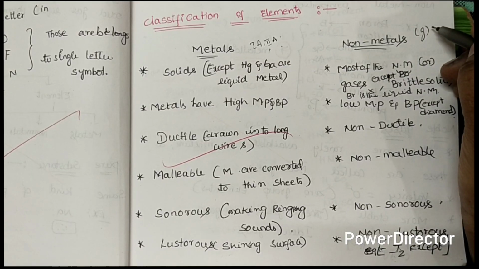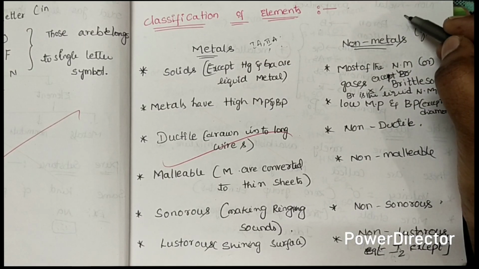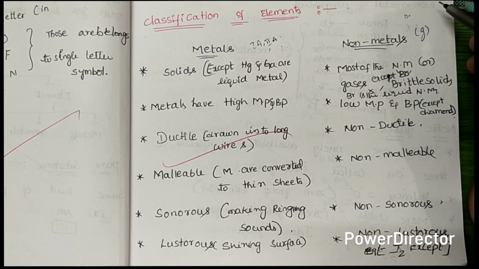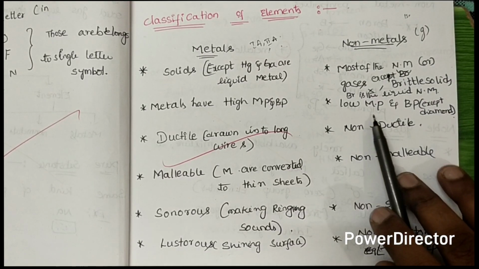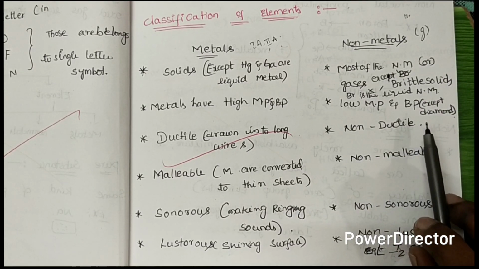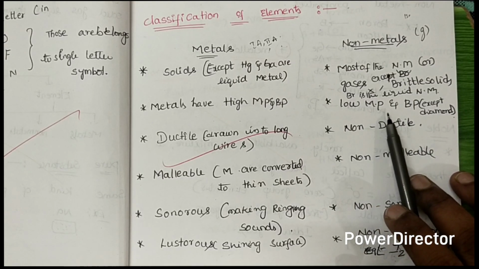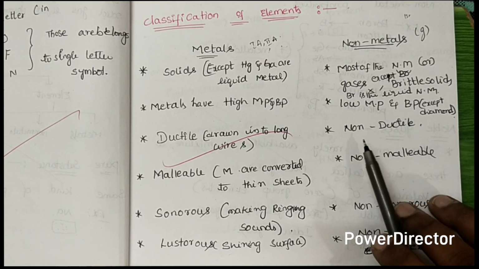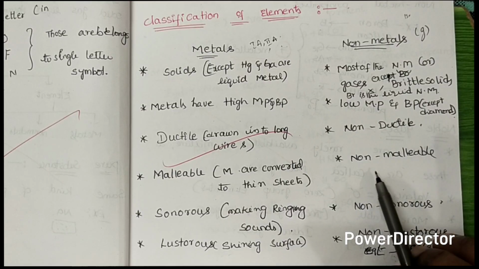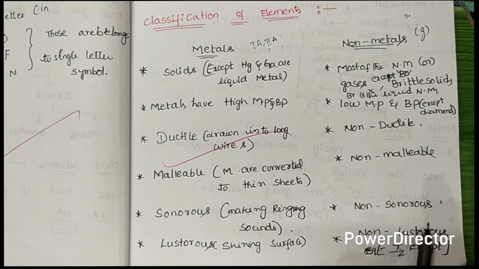They are available in gaseous form. Except bromine, remaining all these are gases. They have low melting points and boiling points. Except diamond, remaining all non-metals have low melting points and boiling points. And these are non-ductile, non-malleable, non-sonorous, and non-lustrous in nature.